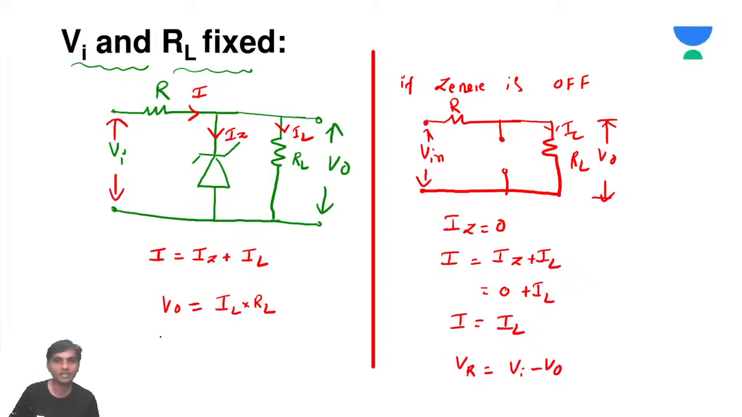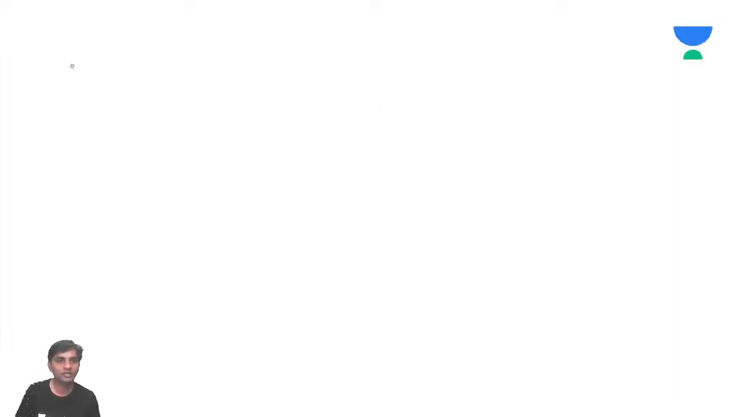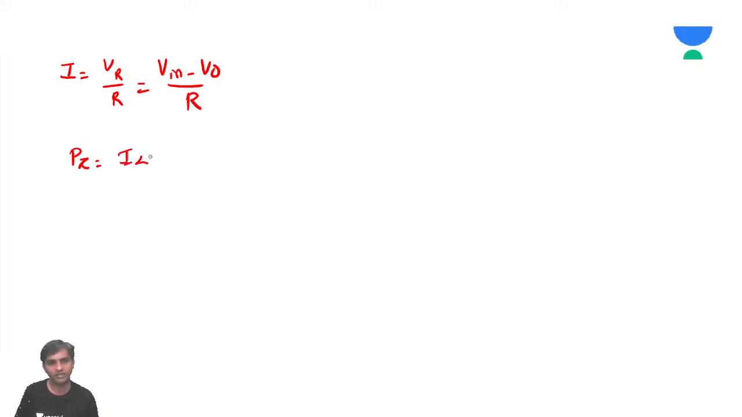How to calculate the current? The total current I is equal to VR by R. And VR is what we just calculated: V input minus V naught, divided by R. This is one equation which you remember. And PZ, the Zener power dissipation, is VZ into IZ. But IZ is already 0, so obviously PZ also becomes 0. You need not worry.